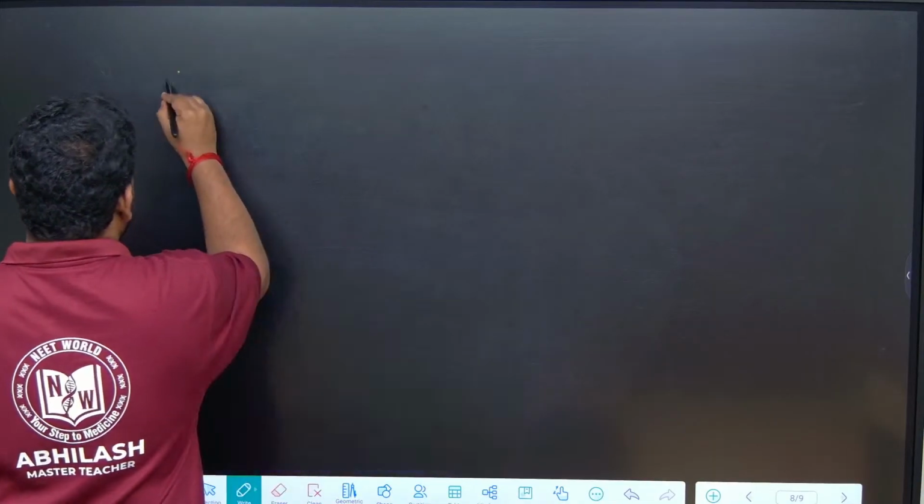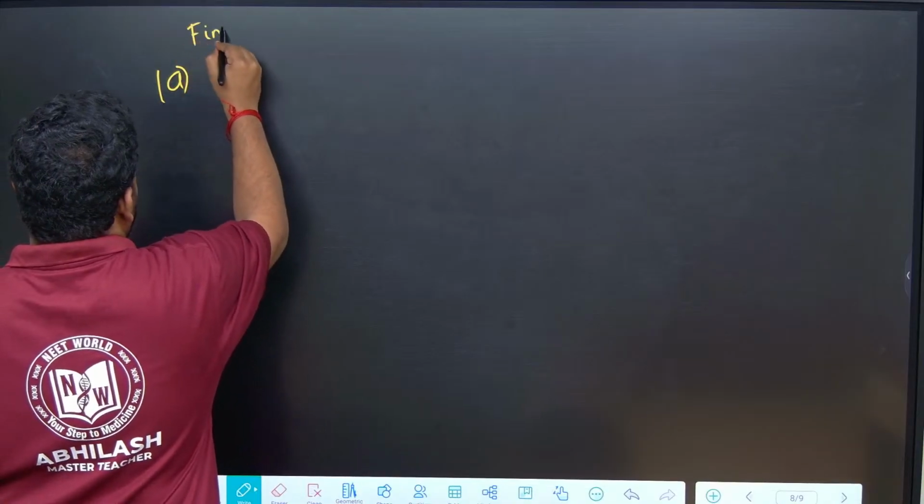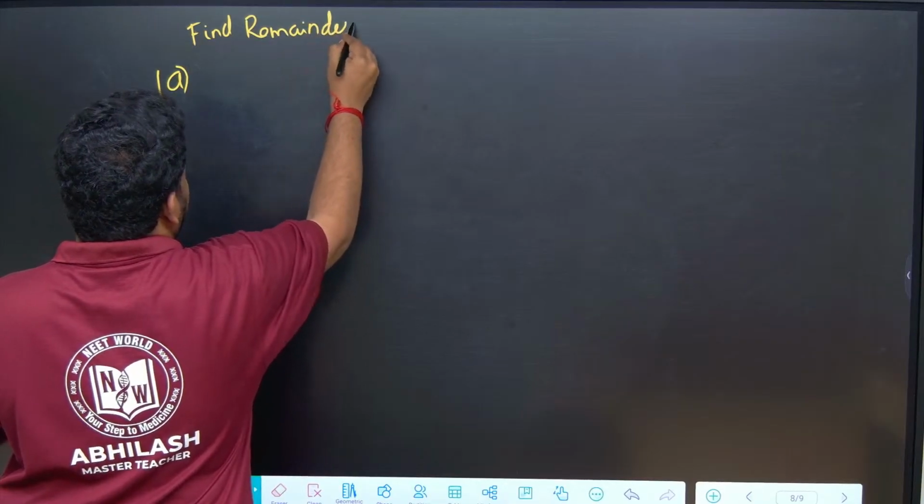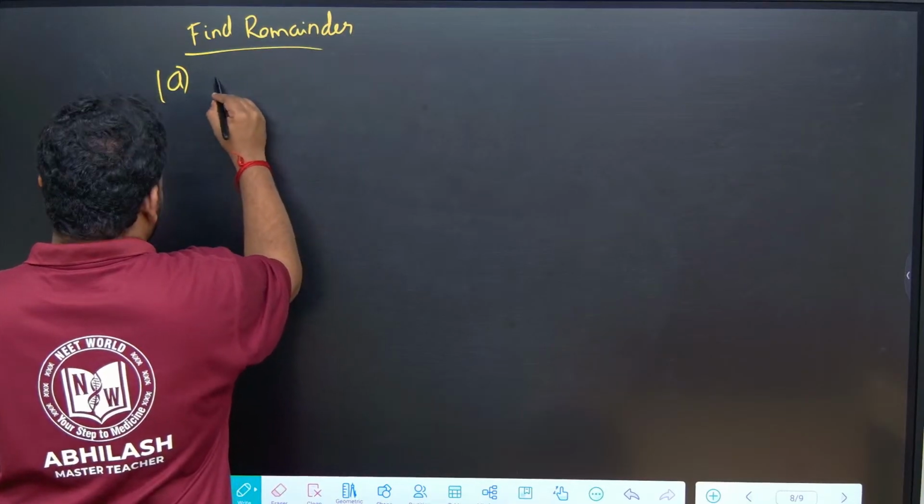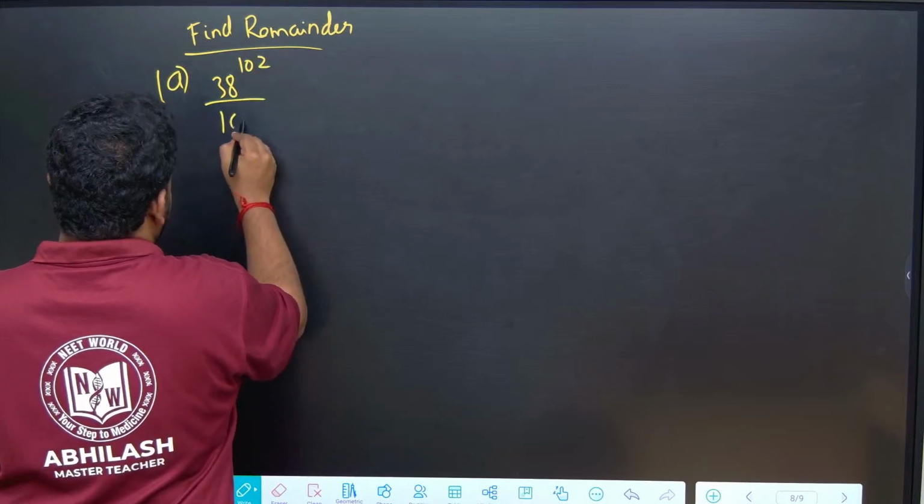First question that is given is A is equal to, that is what? Find the remainder. This is the question that is asked in the examination. Find remainder. So please make note of it. Find remainder when 38 to the power of 102 is divided by 103.